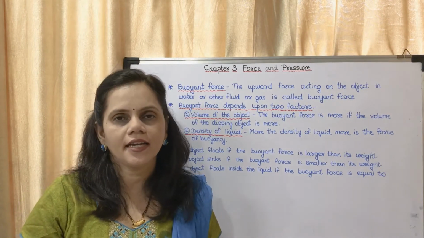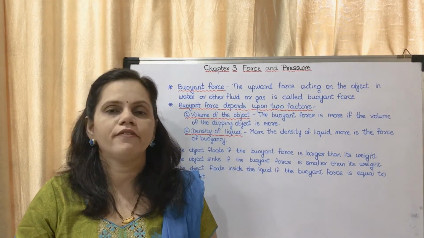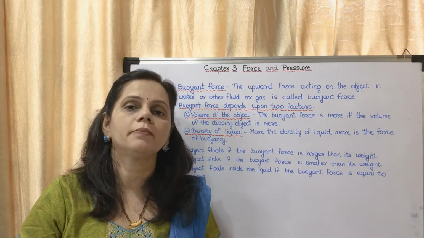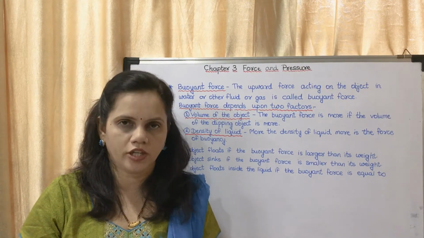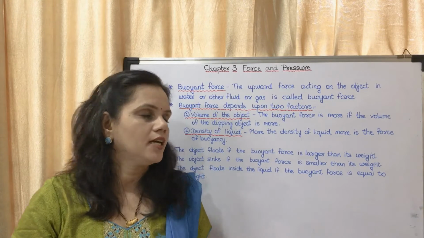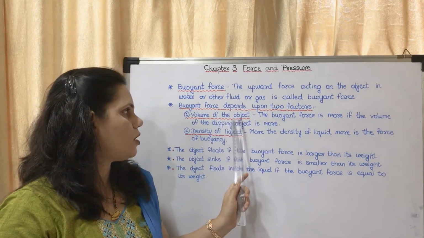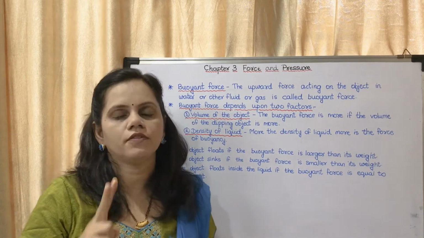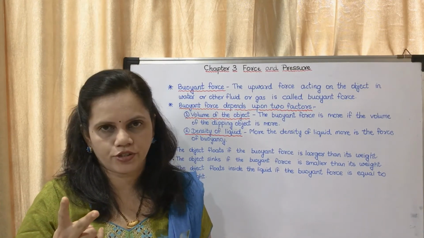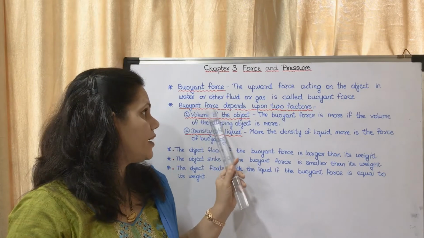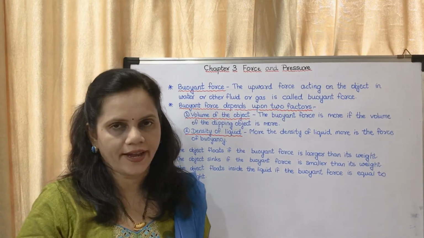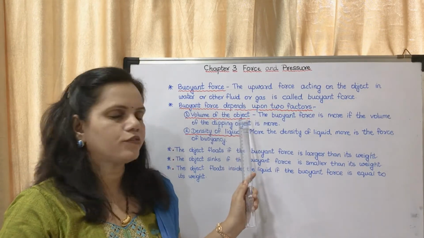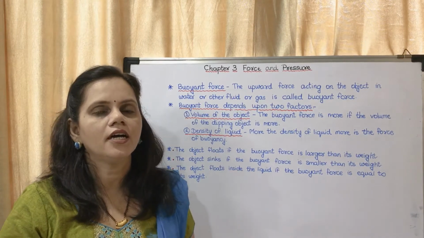An iron nail sinks in water, whereas a ship which is built of iron floats in water. Now what is the reason? The reason is the volume of the object. There are two factors which the buoyant force depends upon. What are they? Volume of the object and density of the liquid.